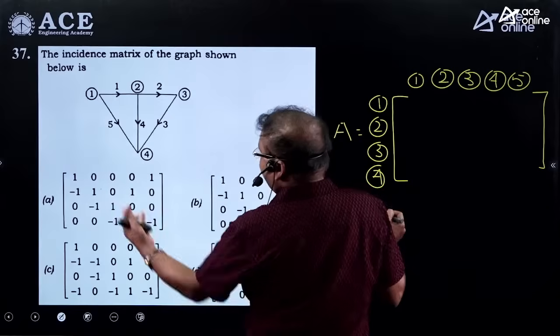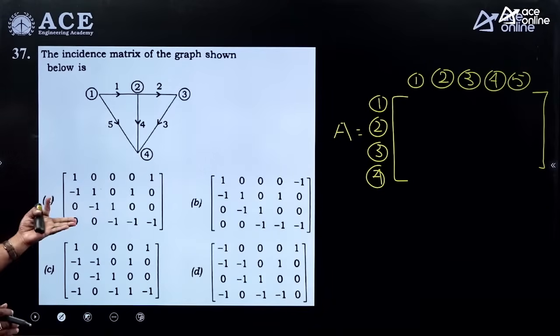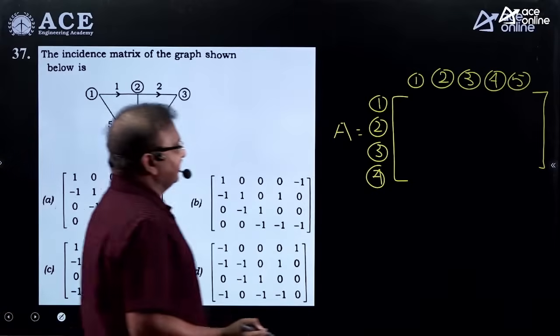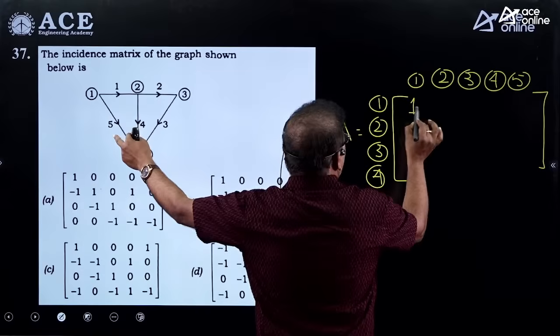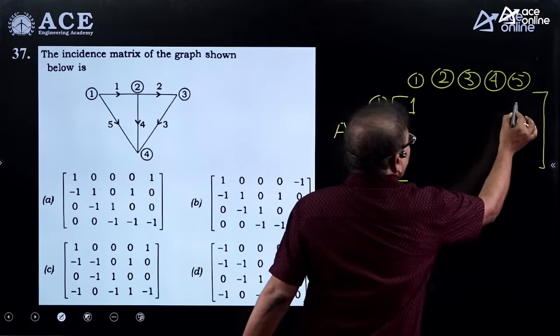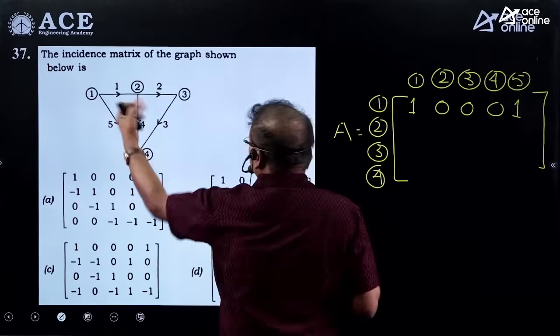Right. Now according to that, as per the given options, all the leaving branches are taken as positive. That's why here 1 is positive, nothing but plus 1, and 5 is also plus 1. The rest of all are not connected to that node, so we need to consider them as 0.